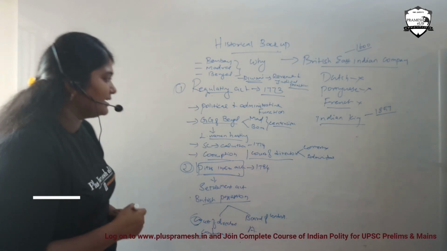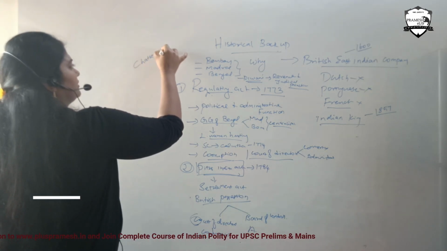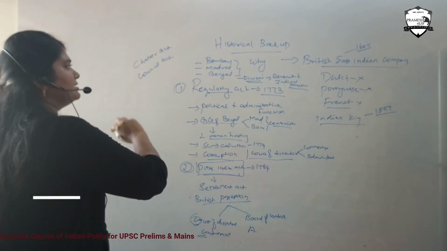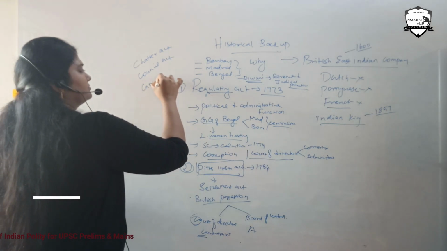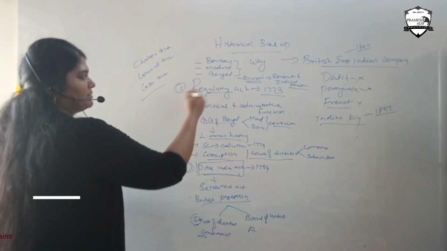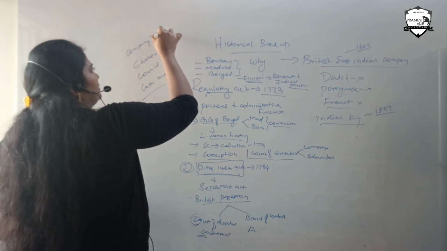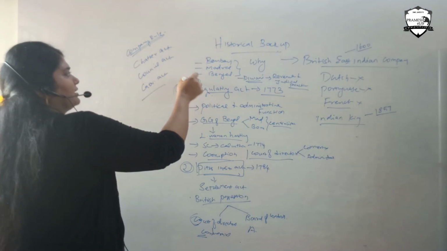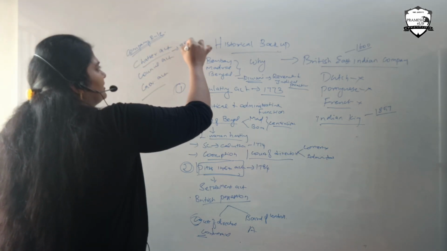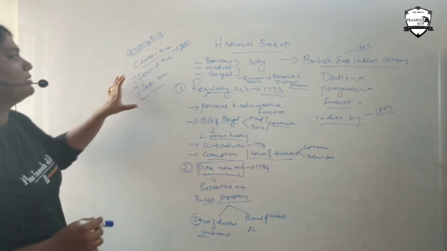Then we have the various Charter Acts, Council Acts, and then Government Acts. So simple. The Regulating Act can be noted as company rule. Company rule will have the Regulating Act and Charter Acts. After that we have the 1857 revolt, then come the Council Act and Government of India Act, which were done by the British government.